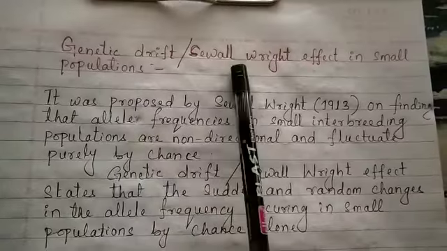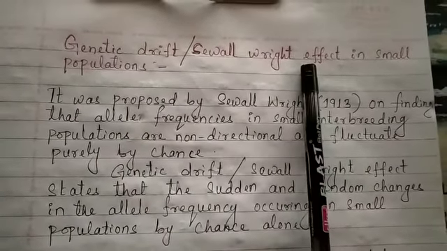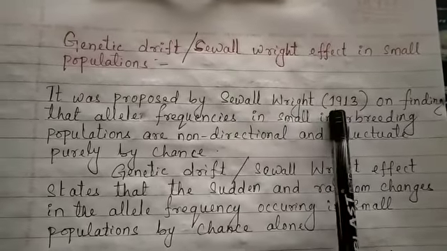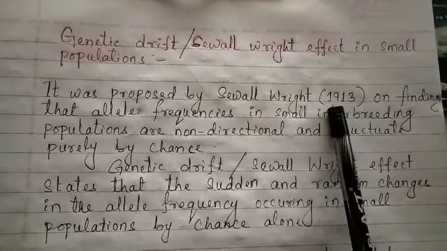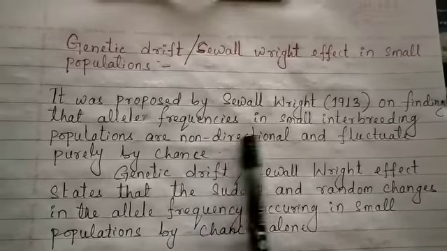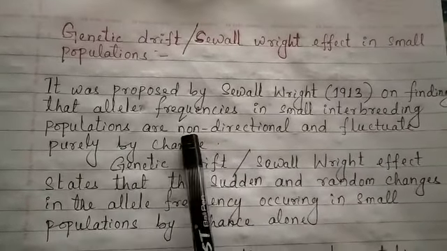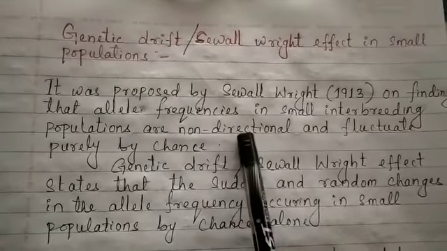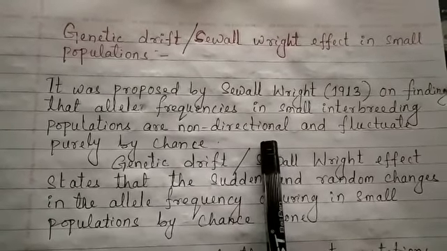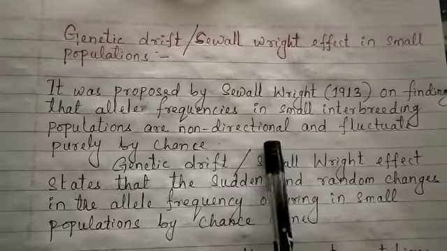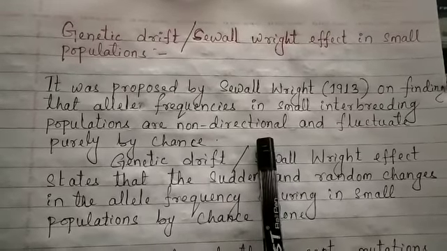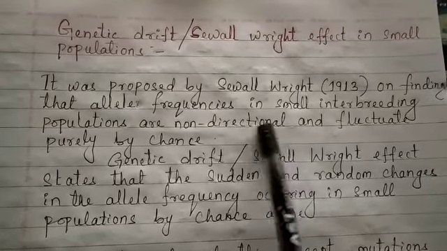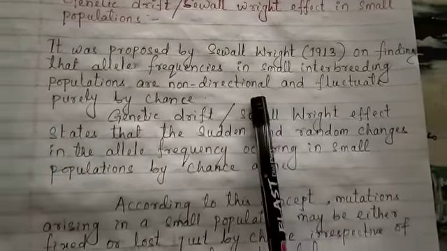Genetic drift is otherwise called the Sewall Wright effect because Sewall Wright was the scientist who proposed this effect in the year 1913. He found that allele frequency in small interbreeding populations is non-directional and fluctuates purely by chance. It means when mutations occur in small populations, irrespective of their being beneficial or useless, they are going to remain in the population and get repeated in the same population.